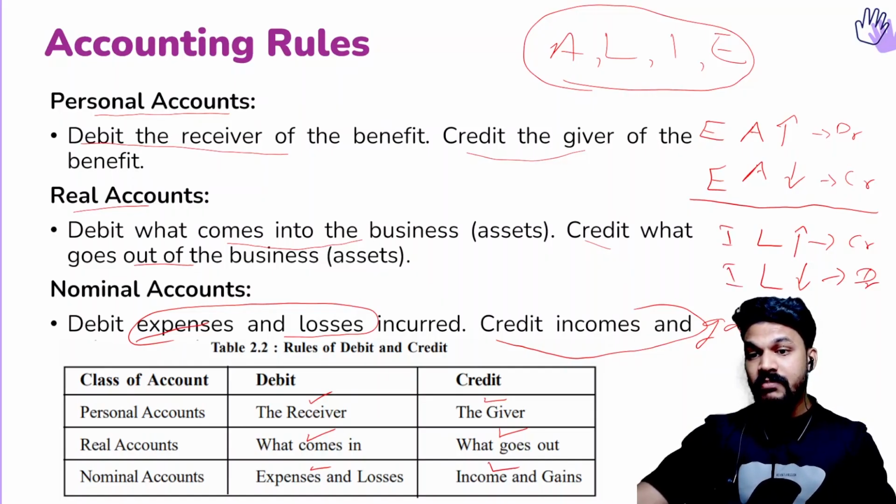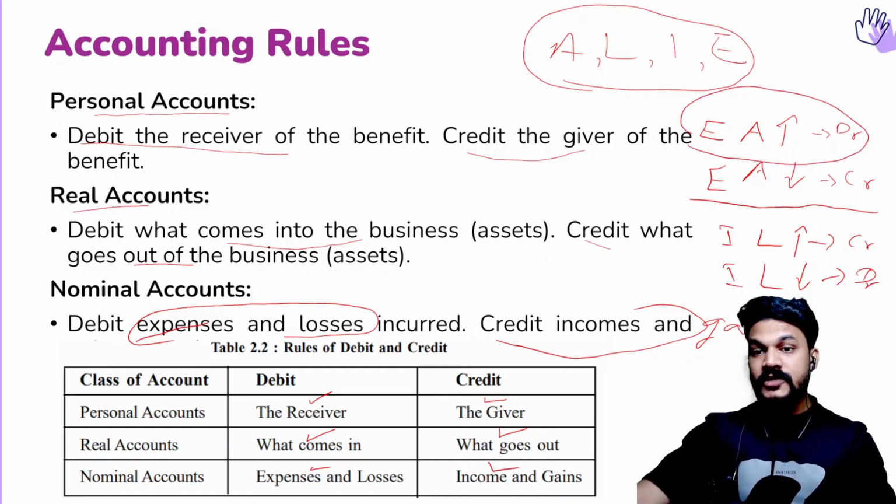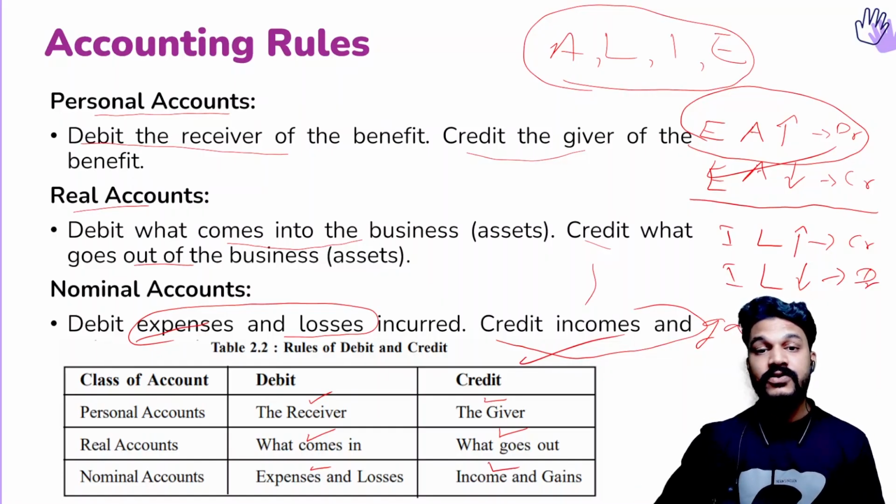So you don't have to remember everything. You just remember only this. Expense or asset increases, debit. Then expense or asset decreases, it will be credit. And we know that the opposite of expense is income, or the opposite of asset is liability. So the opposite, liability increases, the effect will be the opposite. That means it will become credit. So you can follow this way or this way. It is up to you, whichever is convenient that you can use.